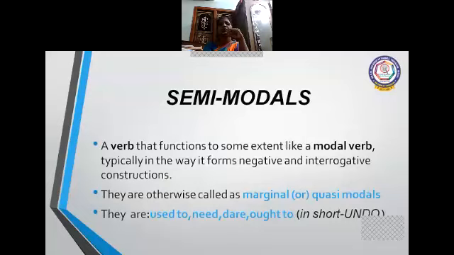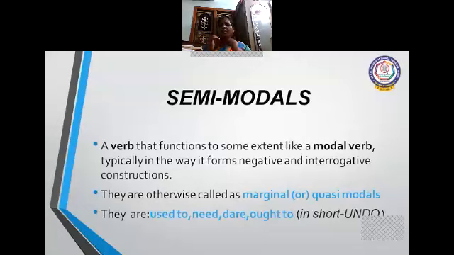They are used to, need, dare, and ought to. So in short, you can keep in mind UNDO. Used to, need, dare, ought to. U for used to, N for need, D for dare, and O for ought to. It is clear, children? You can easily keep in mind UNDO.